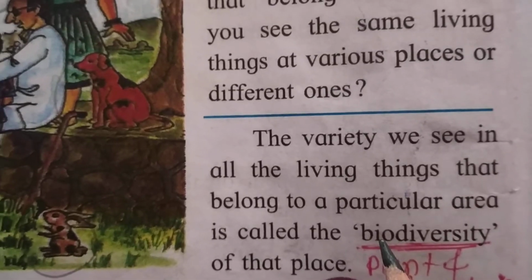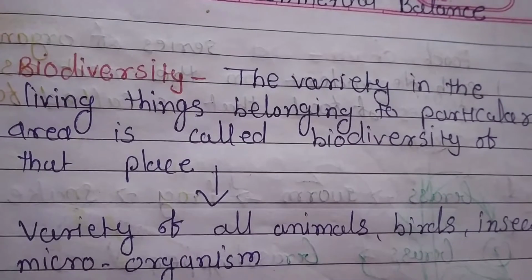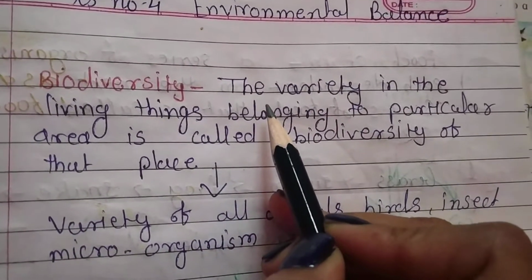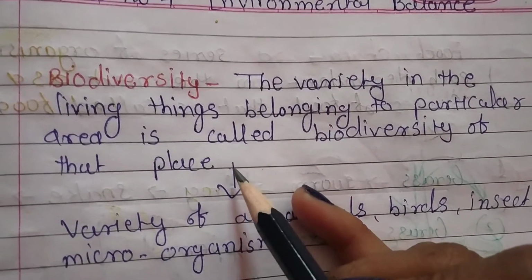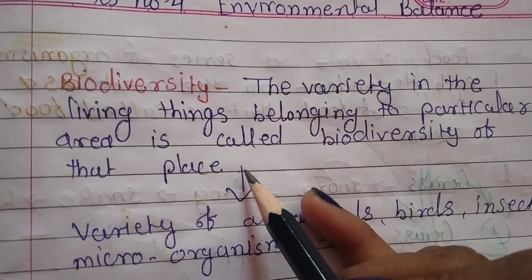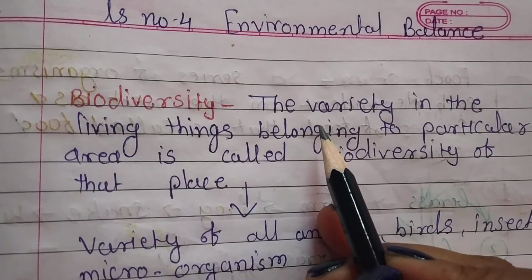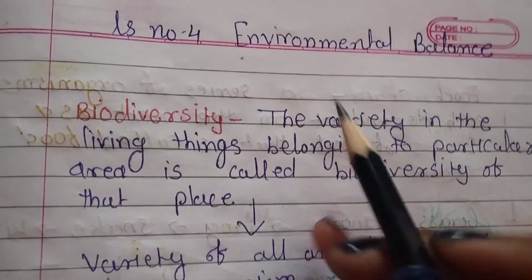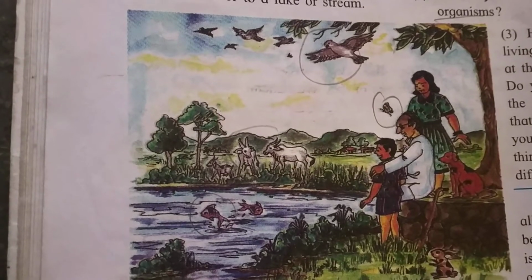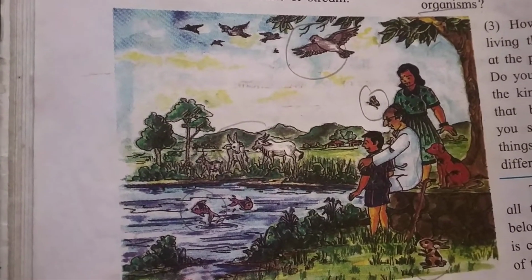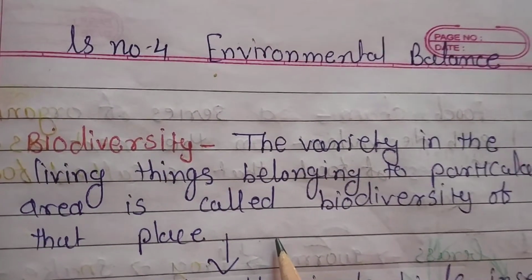So let's understand in detail what is meant by biodiversity. Biodiversity means the variety in the living things belonging to a particular area. It's called the biodiversity of places. Biodiversity means the variety of living things which we can see at one place. As we see in this picture, the variety of animals and birds are all included in biodiversity.